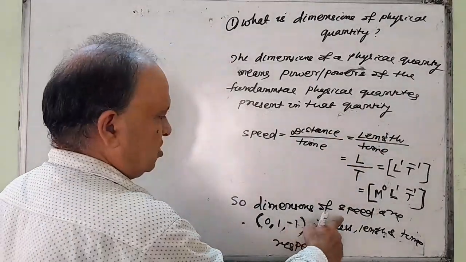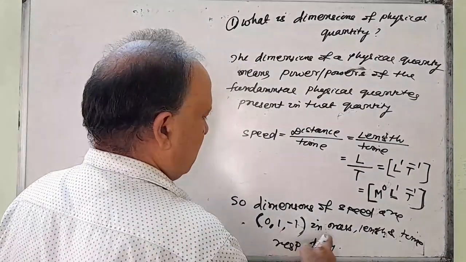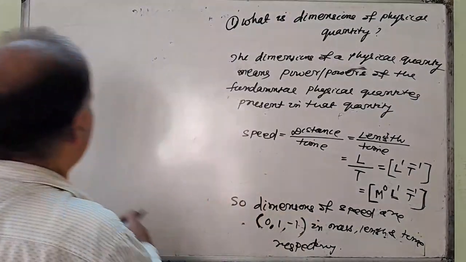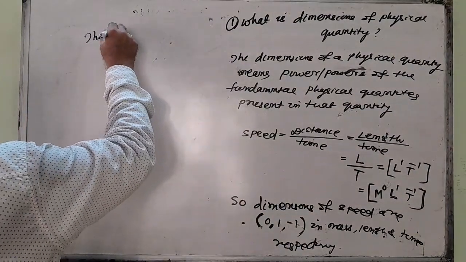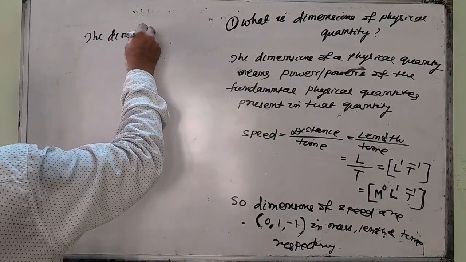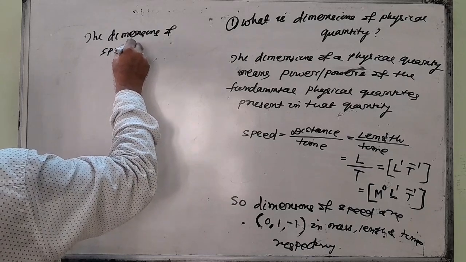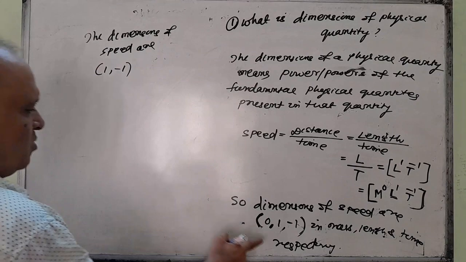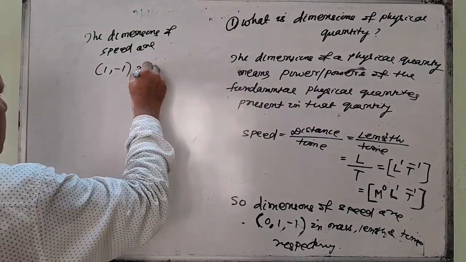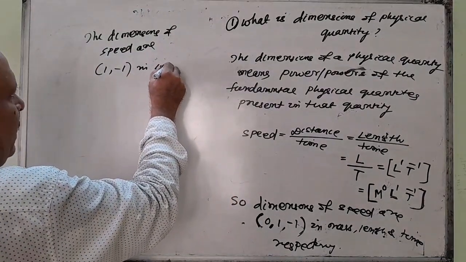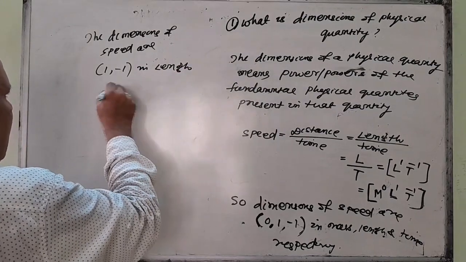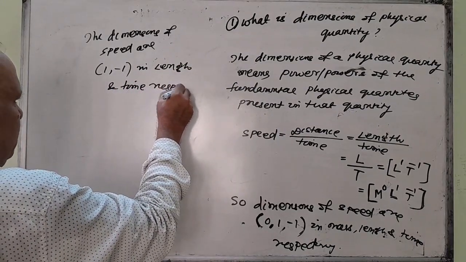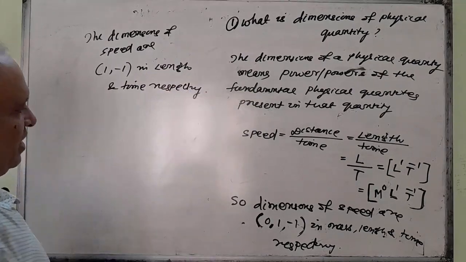So the dimensions of speed are 0, 1, minus 1 in mass, length and time respectively. Or we can write the dimensions of speed are 1, minus 1, you don't use 0, in length and time respectively. This is the dimensions.